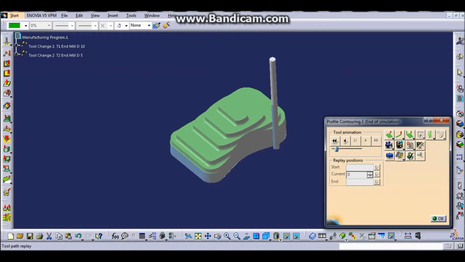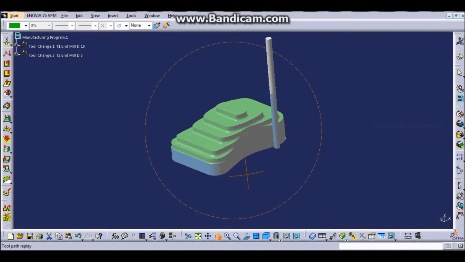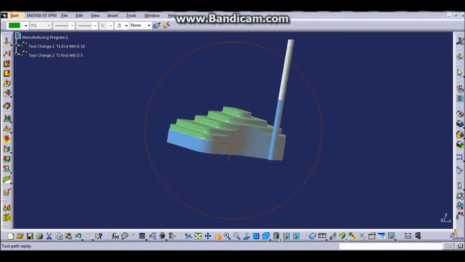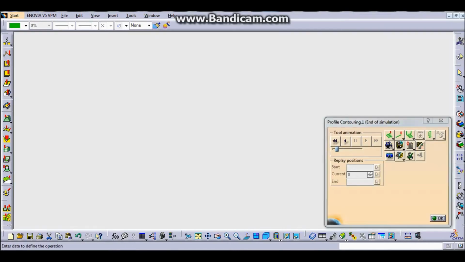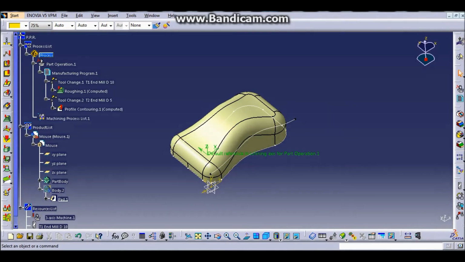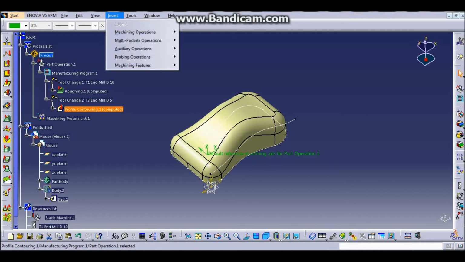As you can see now, the blue surface is smooth. It is because of the profile contouring. After that, change the tool again using an end mill with the specified dimension that you want.